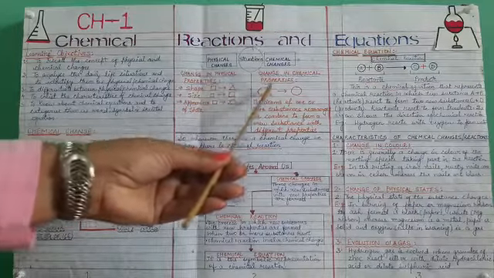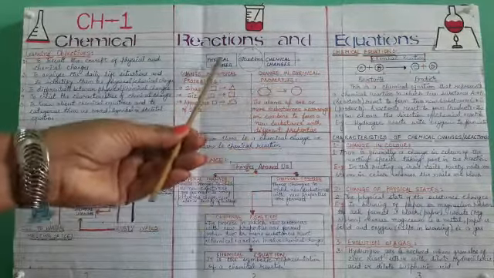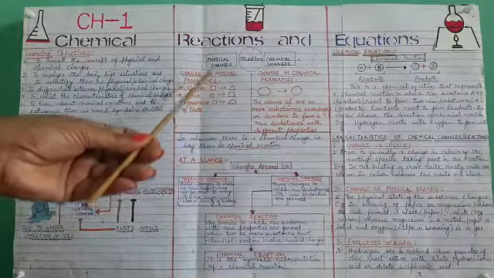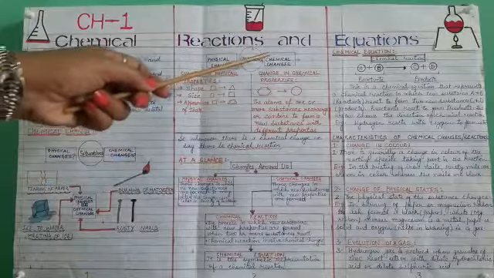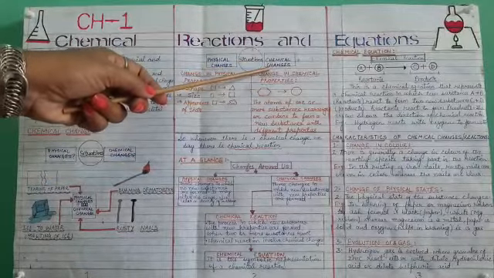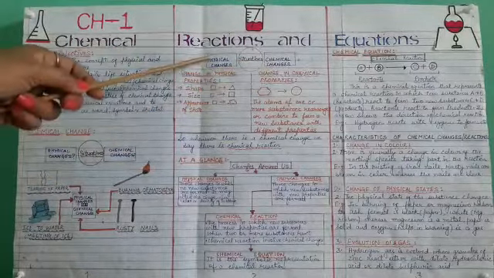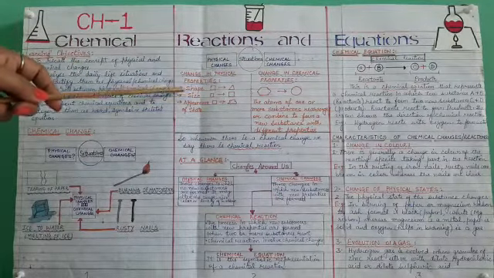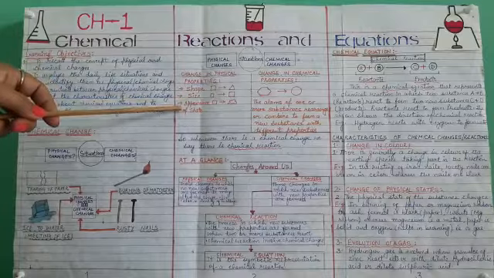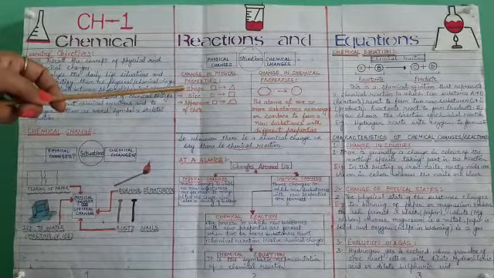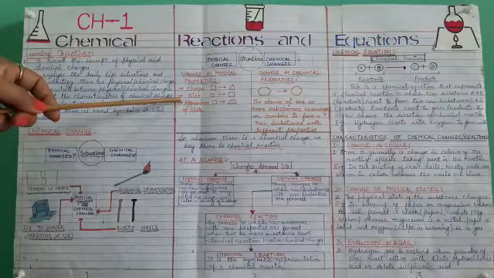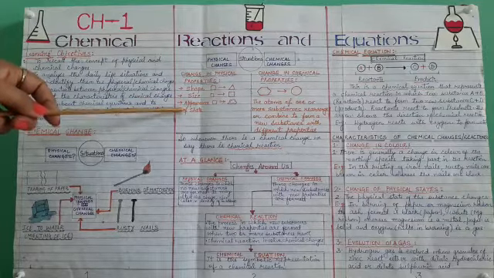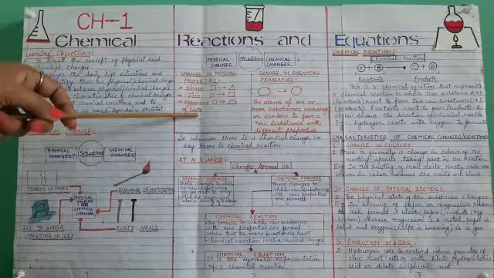So we can easily identify and differentiate between these two changes, as there is a change in physical properties in physical changes and a change in chemical properties in chemical changes. In physical changes, only three properties get changed: shape, size, and state. Either shape can be changed, or size can be changed, or state can be changed. That is melting of ice and boiling of water. So that shows the physical changes.